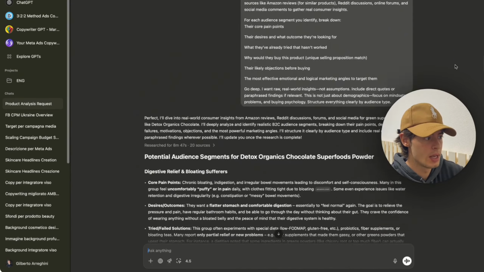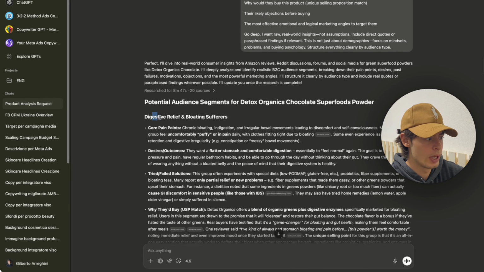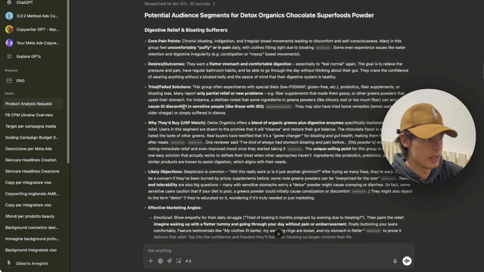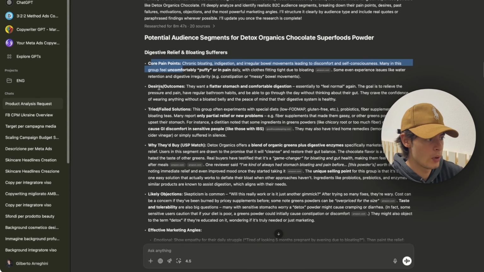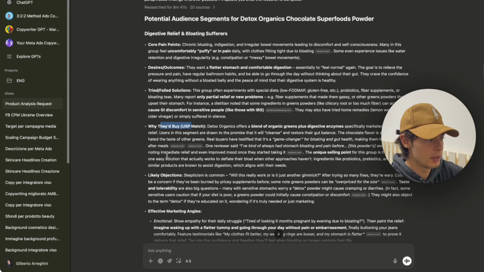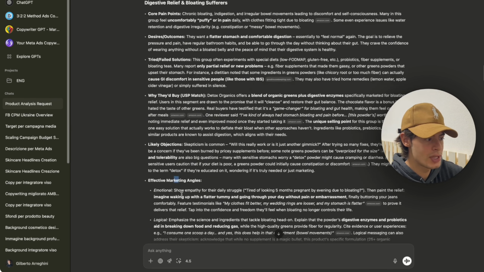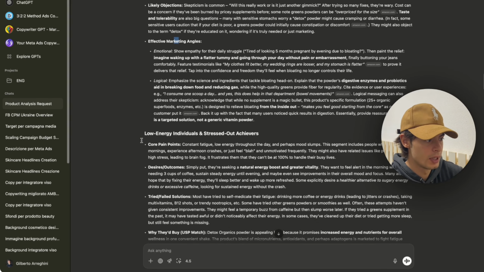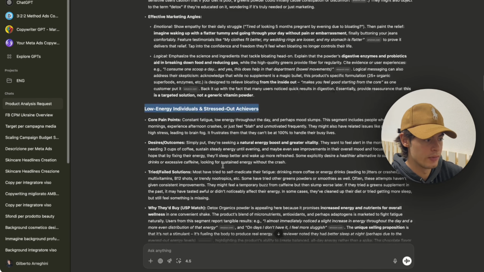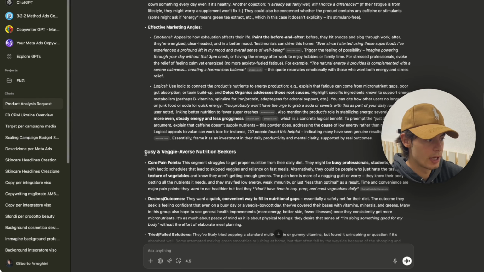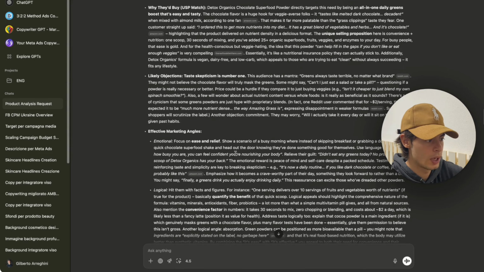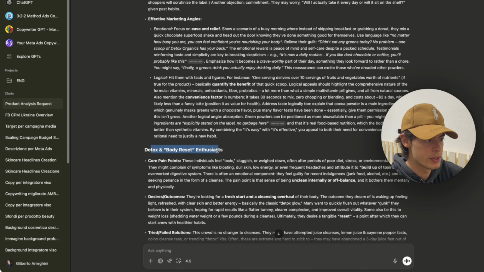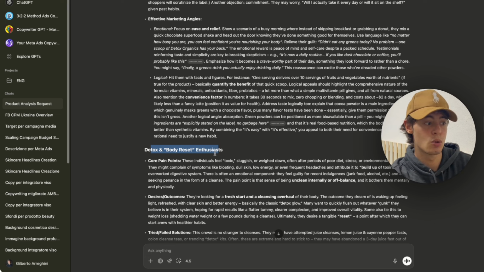And you can see, for example, that we have one angle right here, which is digestive relief and bloating sufferers, and it speaks about essentially their core pain points, their desire, what they tried in the past, which is super, super important, why they will buy, objections, and so on. So this is great stuff, right? That's another target audience that we can have, which is low energy individuals. Same thing right here. Then we scroll down, we got busy and veggie-averse nutrition seekers, right? And then we scroll down, you probably even have more, yeah, detox audience. So these are all different target audiences that could get our product.